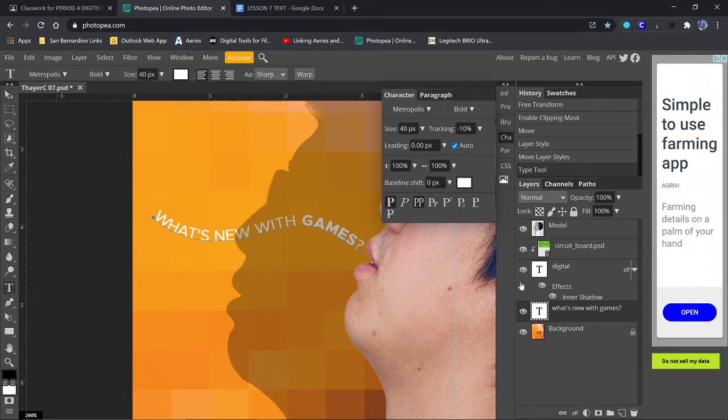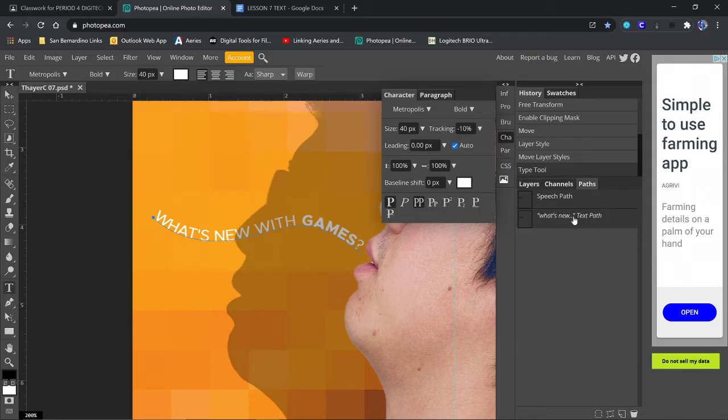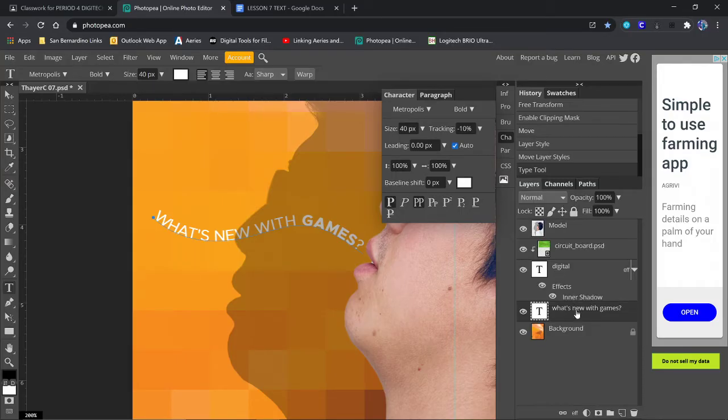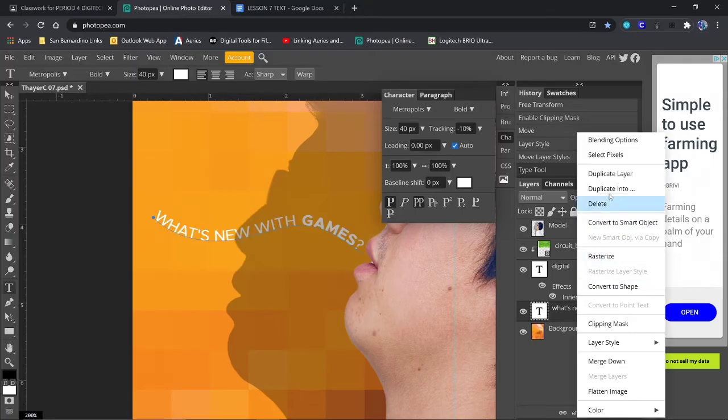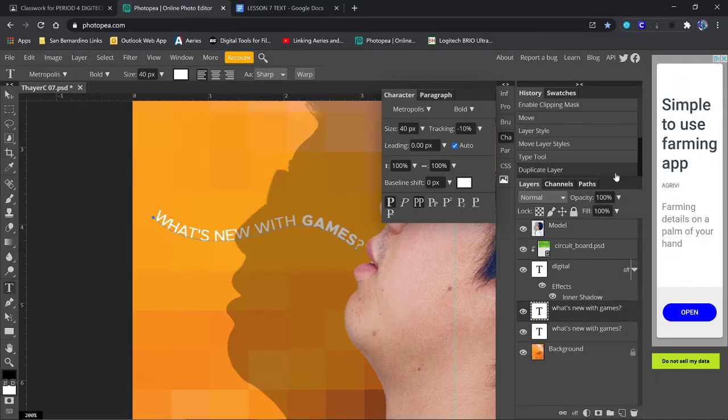Now this part is super important. I'm going to right click. Actually, before I do that, go to paths and let's click on the bottom one. We don't want speech path selected. I did this three times now because I forgot to click off the speech path. So just what's new text path. Go to layers and right click on the text path that we have, and we're going to duplicate that layer.